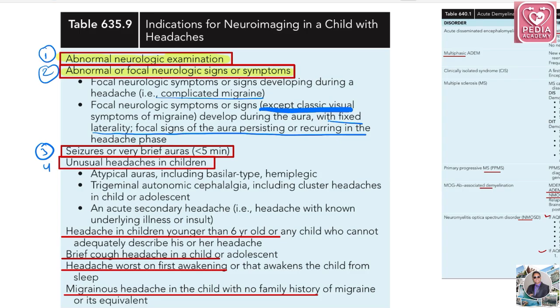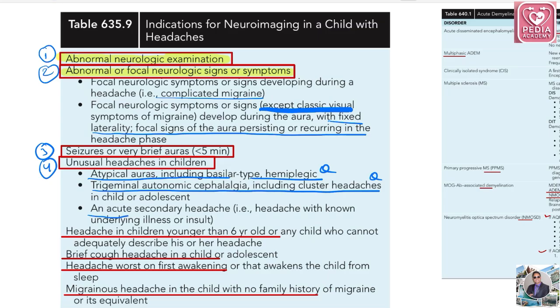Unusual headache in children, so they'll ask what the criteria of unusual headache in children are. Yes, these are atypical auras like basilar type or hemiplegic. So in this condition, you have to go for neuroimaging. Trigeminal autonomic cephalgia like cluster headache in childhood or adolescence. Yes, you have to remember this. In cluster headache in a child, you have to go for neuroimaging.